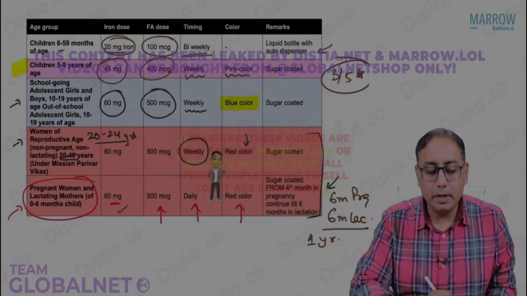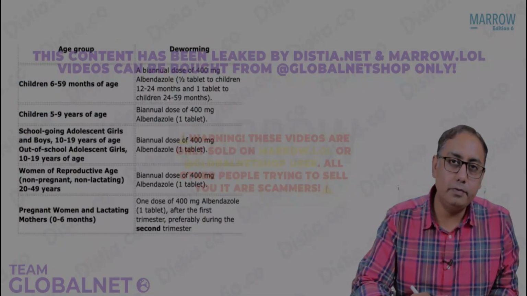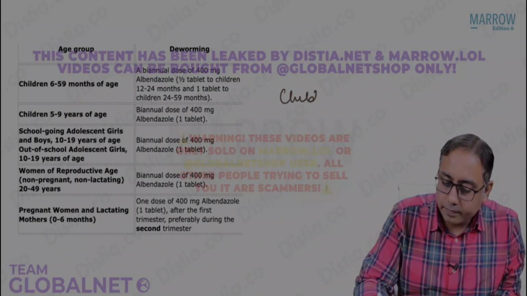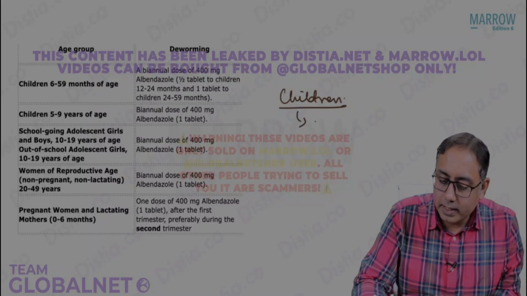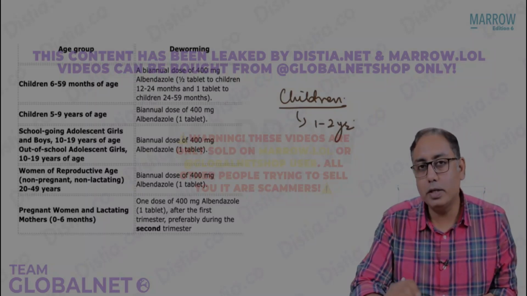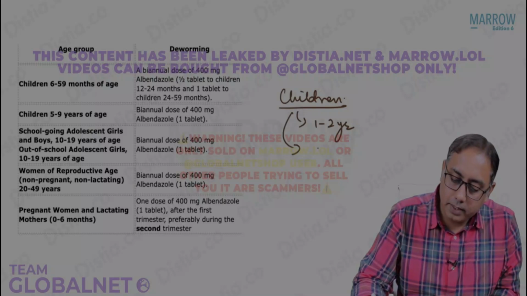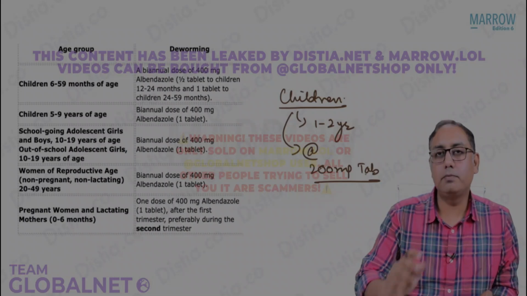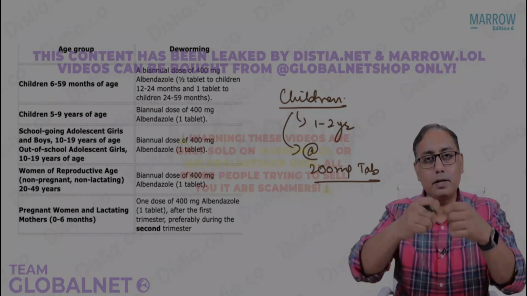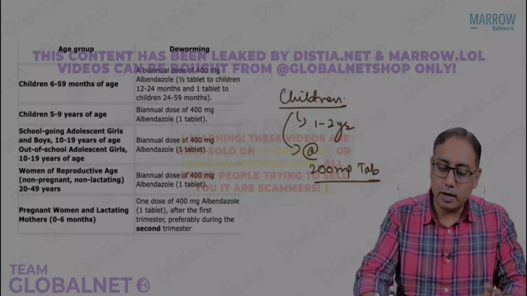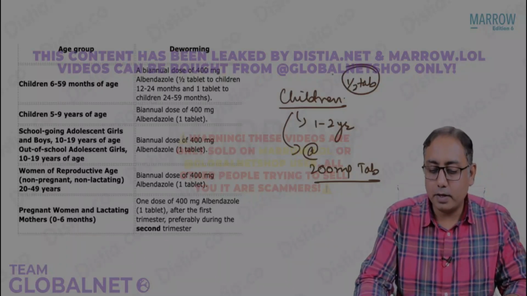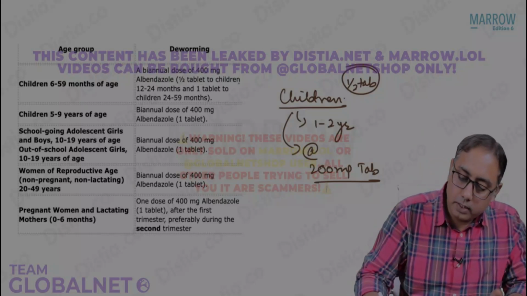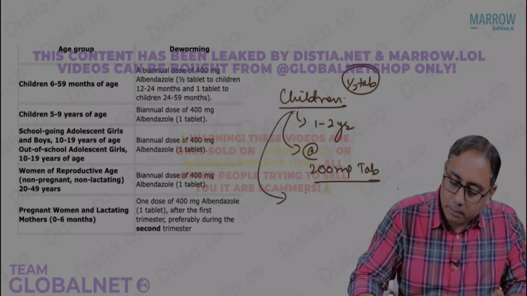Coming over to the deworming tablets. As far as deworming is concerned, please note that the deworming tablet is given to all children whose age is 1 to 2 years. So below 2 years but more than 1 year. They will be given a dose of 200 milligrams. We get only one tablet, so we just break that tablet into half. Half is given to the child. Half tablet is equal to 200 milligrams of albendazole. So we are talking of the biannual dose of albendazole.